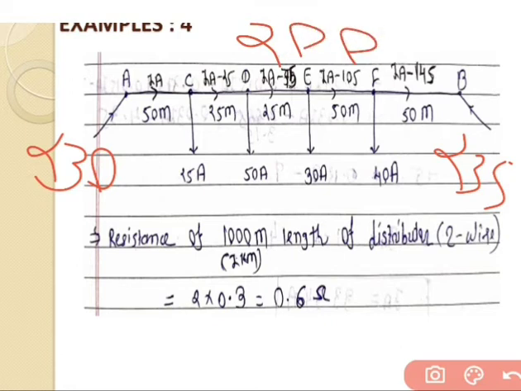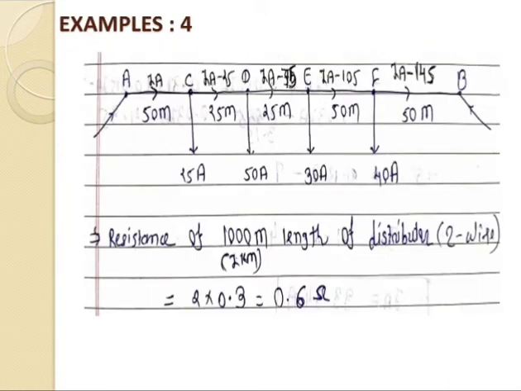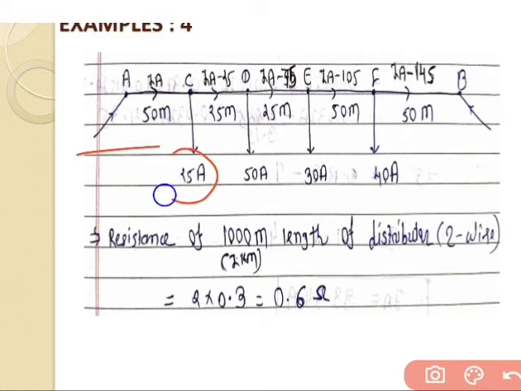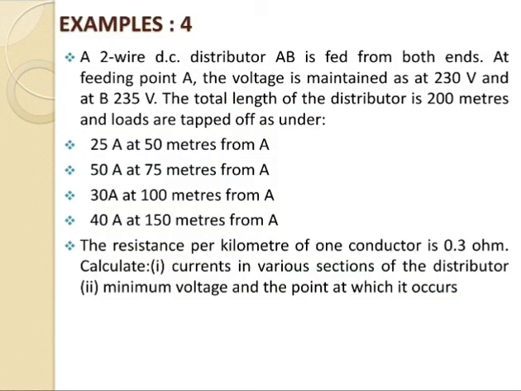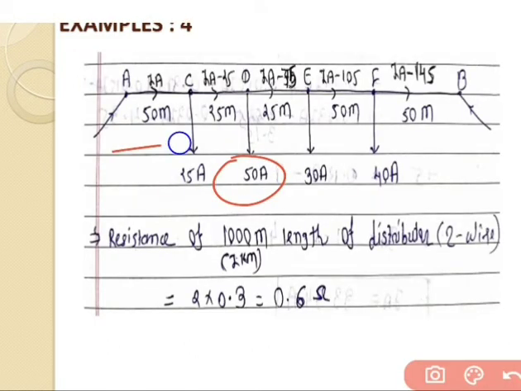So the first loading is 25 ampere, at a distance of 50 meter from A. So A to C distance is 50 meter. Go for the second one, that is 50 ampere at 75 meter from A. So A to C distance is 50 meter, and C to D distance is 25 meter only.